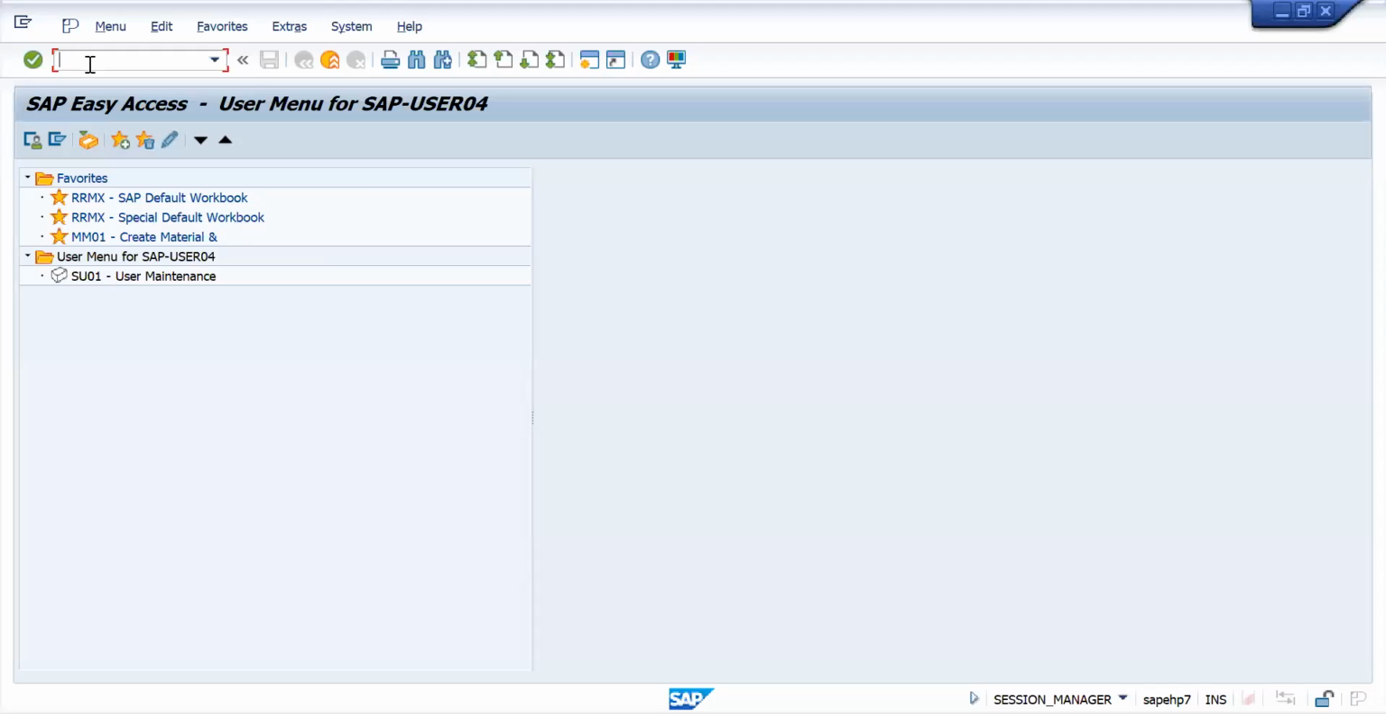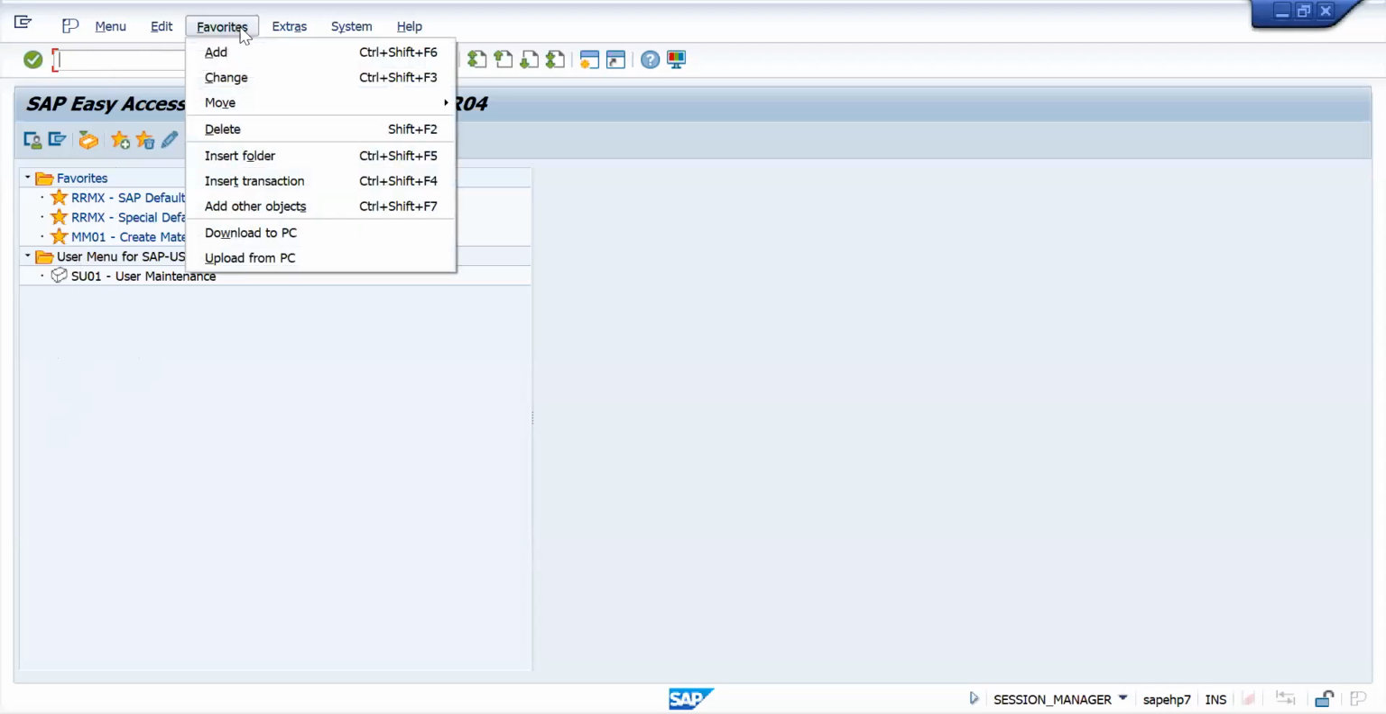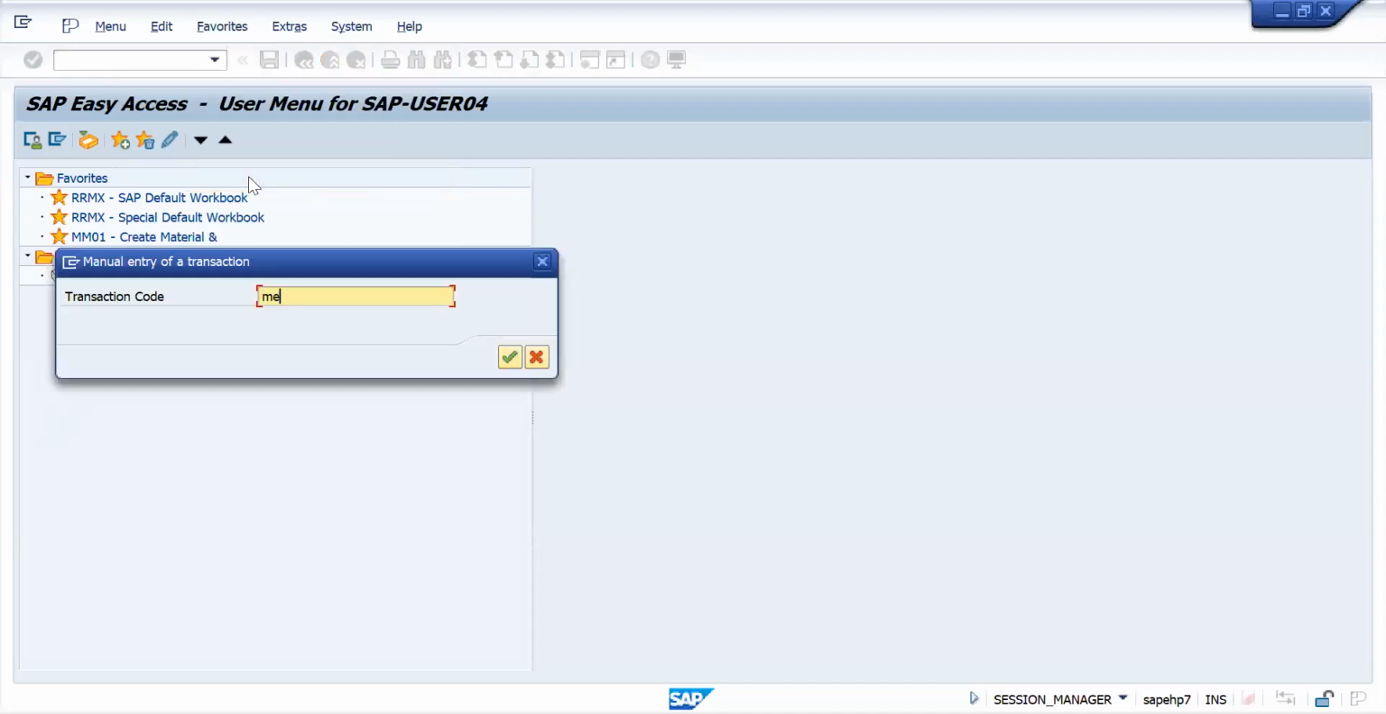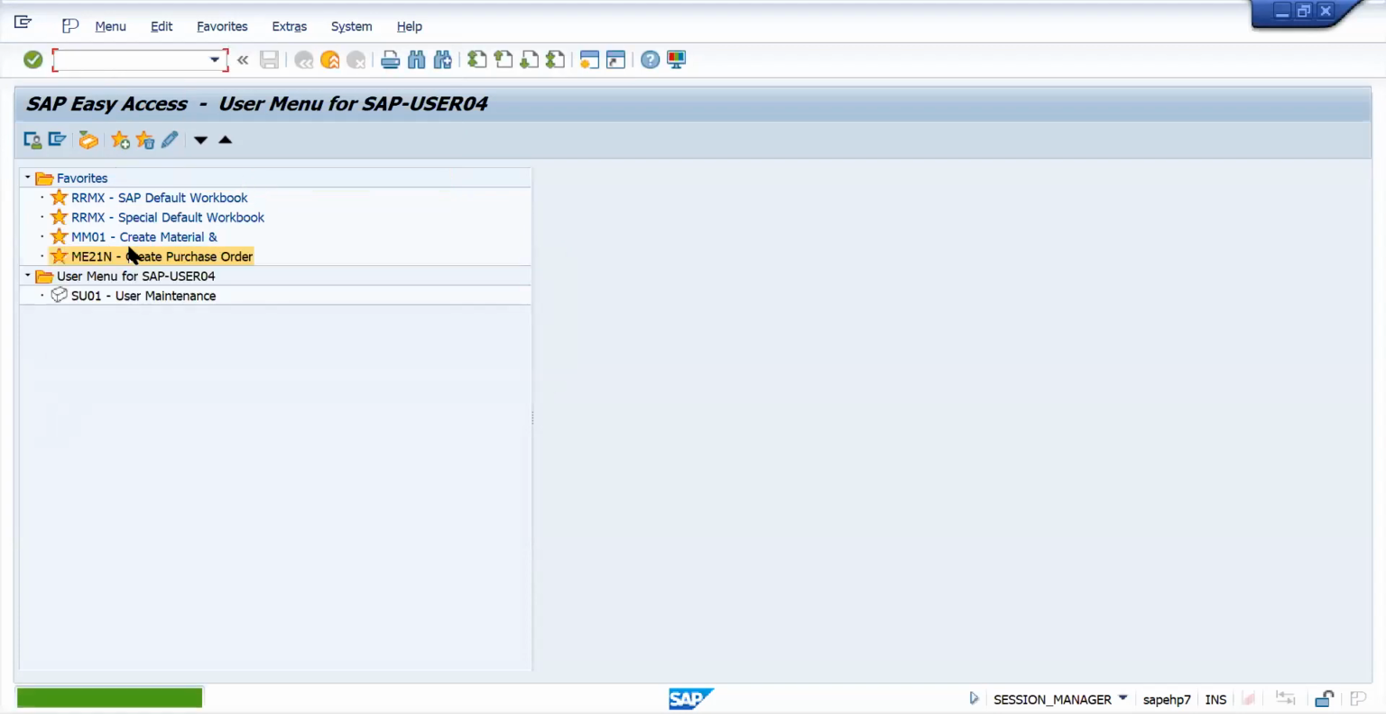Here we will enter all the T codes. T codes means transaction codes. Let's say, for example, if you want to create a purchase order, we will enter a separate T code. If you want to create a material, we will enter a separate T code. If you want to create material, I will enter MM01. Here you can add your favorites, whichever T code you want. To add a favorite, go here, insert a transaction. Let's say I want to create a purchase order, that means ME21N, and I know it will come here. Like that, you can add different transaction codes here into favorites, right?